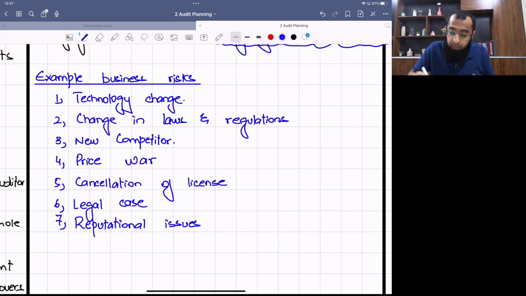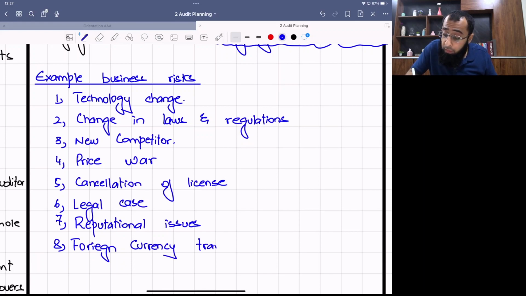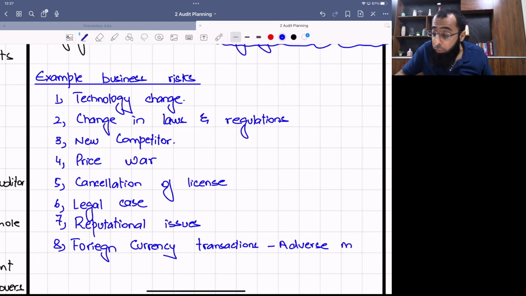So what else business risk can exist? Like foreign currency transactions. Adverse movement in exchange rate can be a business risk. If the exchange rate moves adversely in foreign currency transactions, it can lead to a business risk. Adverse movement in exchange rate can be a big business risk.